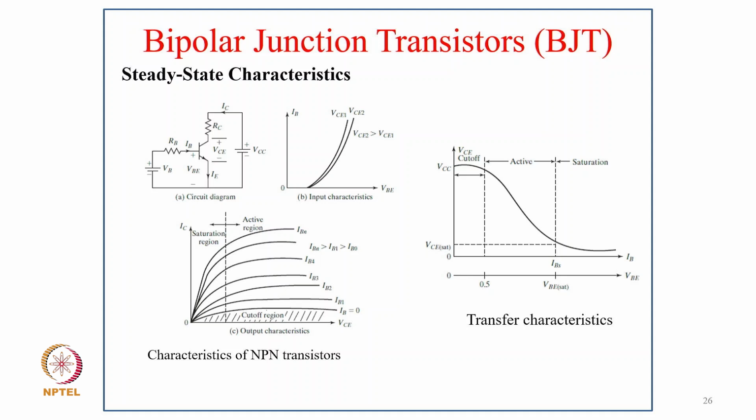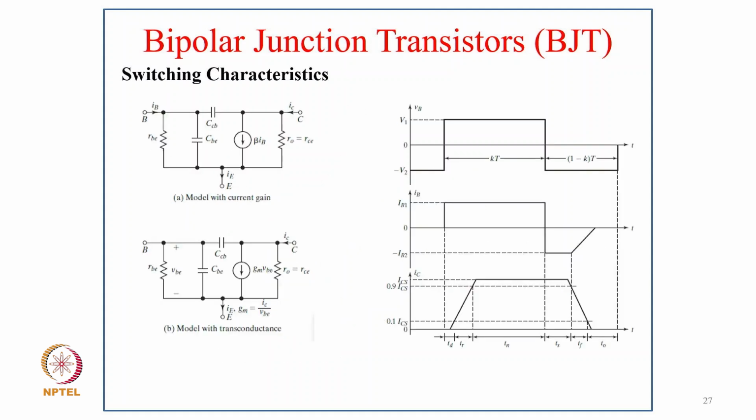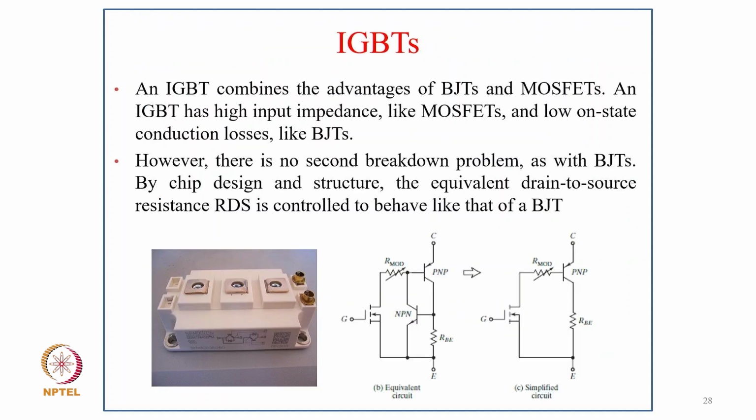And of course, you can see the transfer characteristic of the base and collector voltage as a voltage gain. And now you can see how the switching characteristic of turning on and turning off looks, how the current builds up on applying the base current. Here this device is a current operated device, so the base current decides how the collector current increases and decreases on turning off. So it is a current operated device, because only if you give the base current will the device come into conduction and remain on.